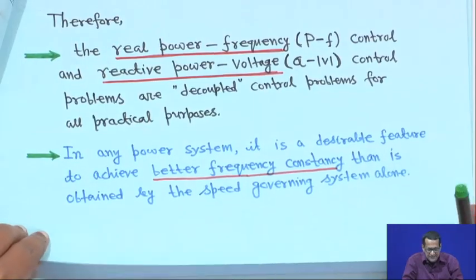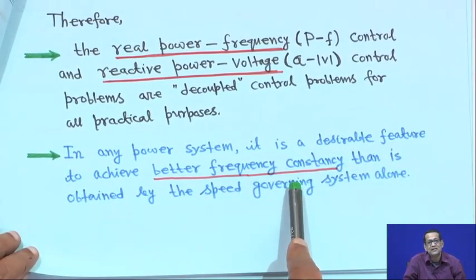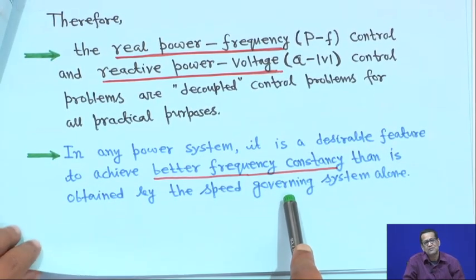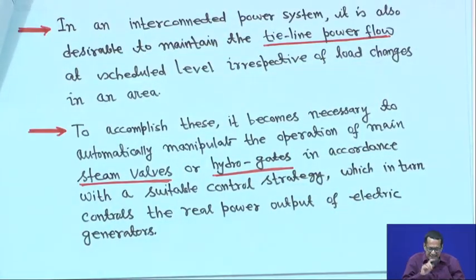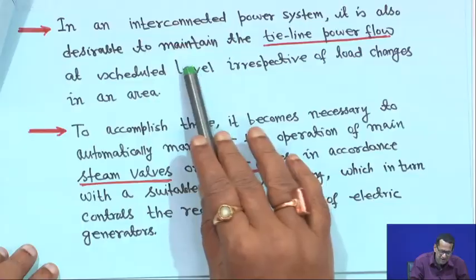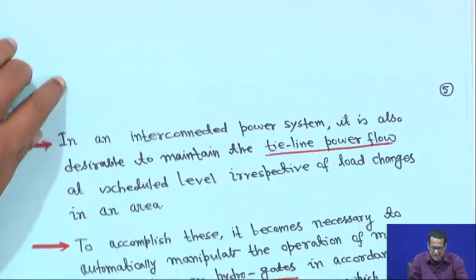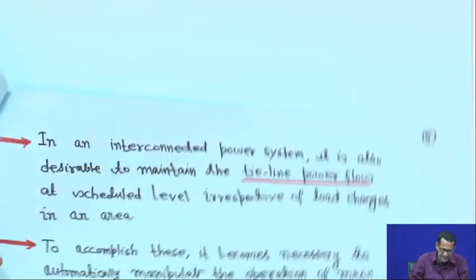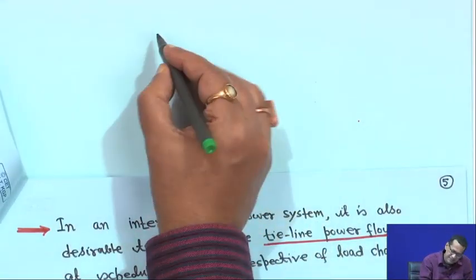In any power system, it is a desirable feature to achieve better frequency constancy than is obtained by the speed governing system alone. The speed governing system will come at the beginning itself. In an interconnected power system, it is also desirable to maintain the tie line power flow at the scheduled level irrespective of load changes in an area. We will come to this in detail later, but the idea is something like this.